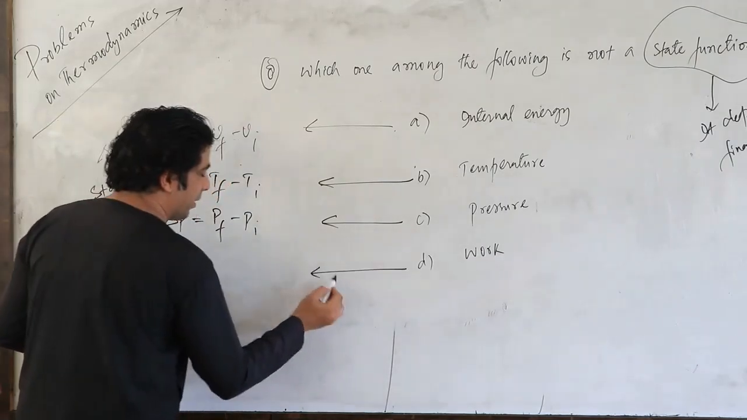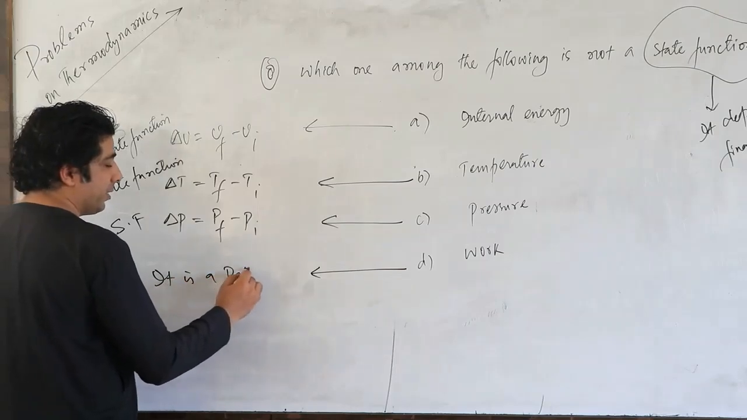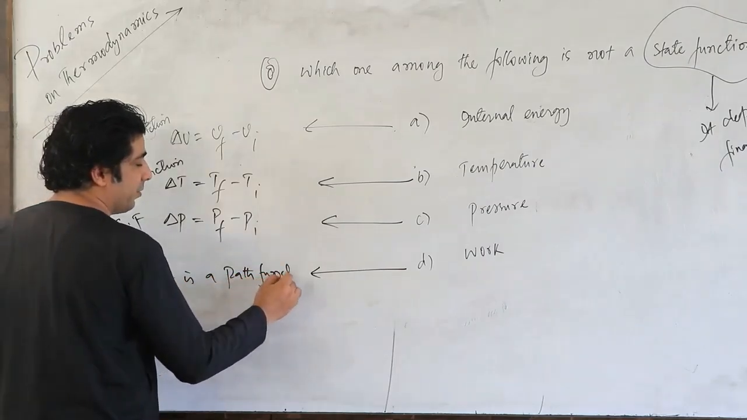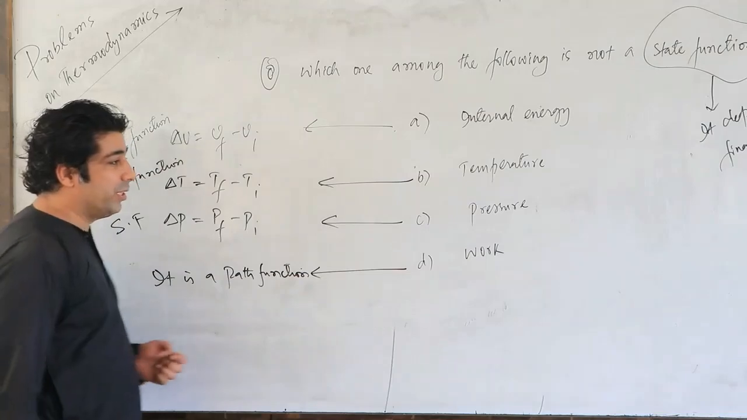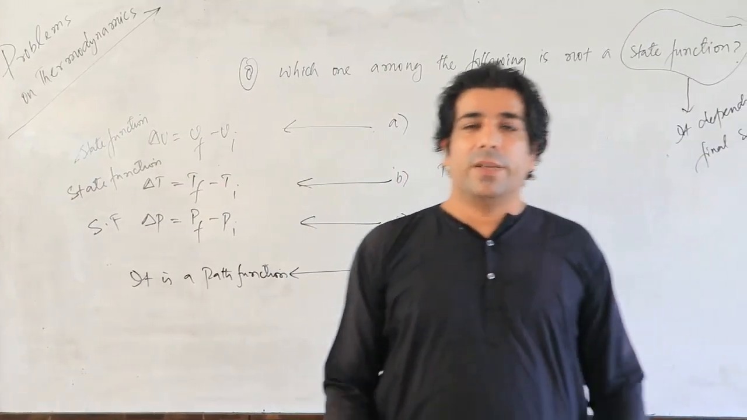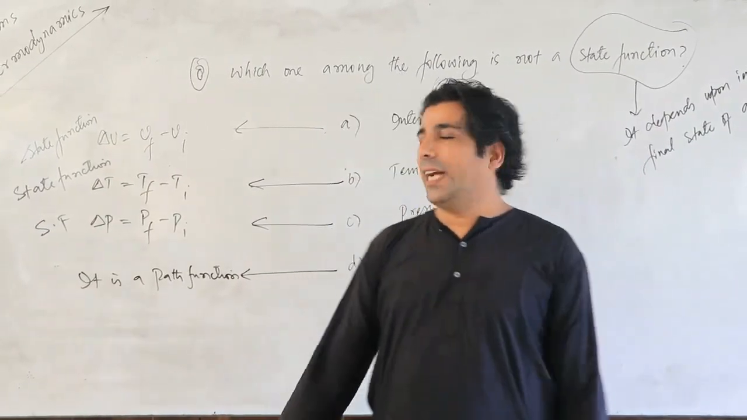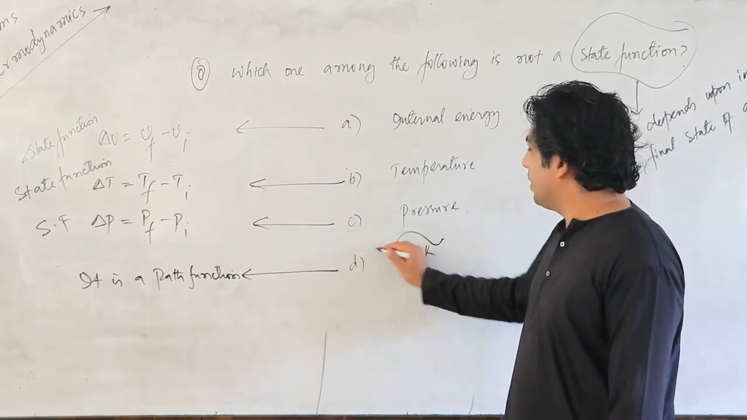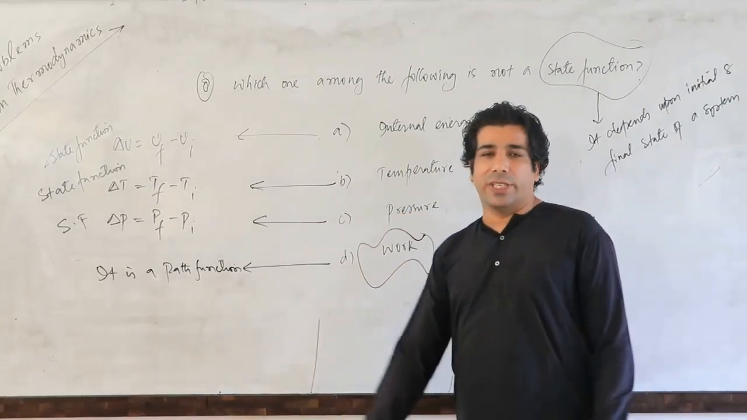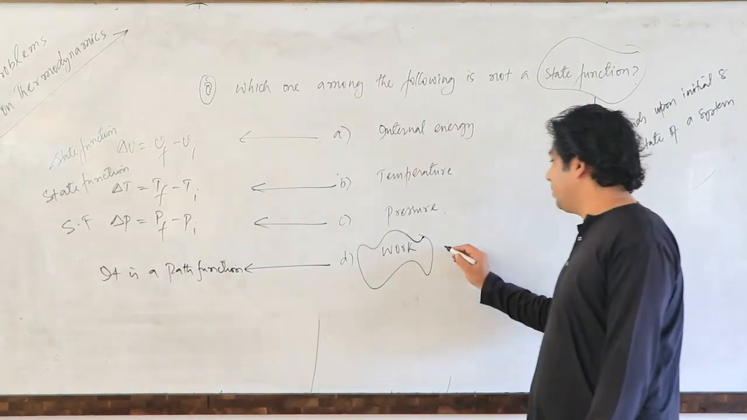Finally, we have work. Okay, it is a path function. You cannot write down work final minus work initial. So it depends upon the path of the system. Yes, if you cover more distance, that means more work is being done. So work is basically a path function, and even heat is also a path function. So our answer is work.